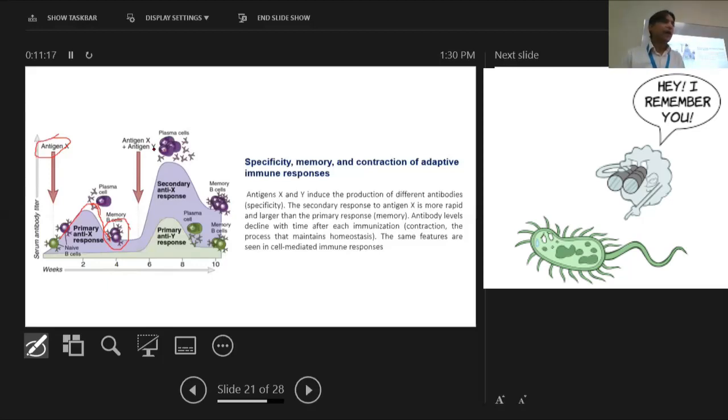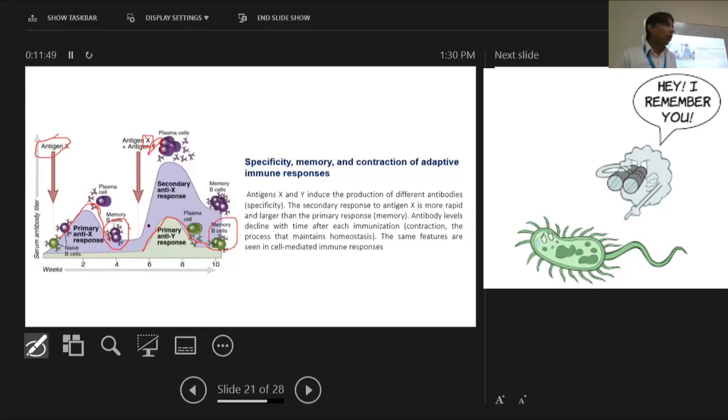What about when another new antigen comes? If we are infected with the same bad thing, meaning infected with the X, and with a new thing called the Y, what will happen in that case? For our body, the Y is entirely a new thing. So we learn about the Y, we increase the serum antibody level against the Y, and then we develop the memory cells, and those memory cells are the memory cells against the Y in the same way.